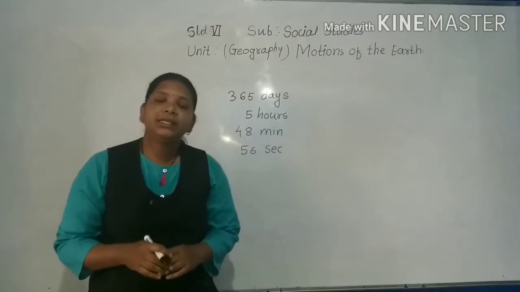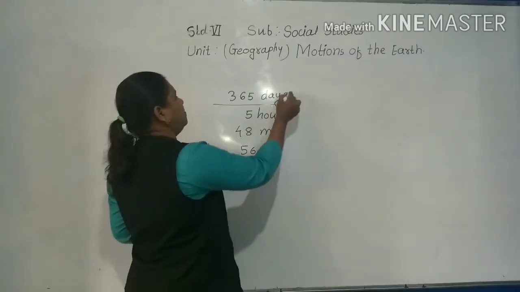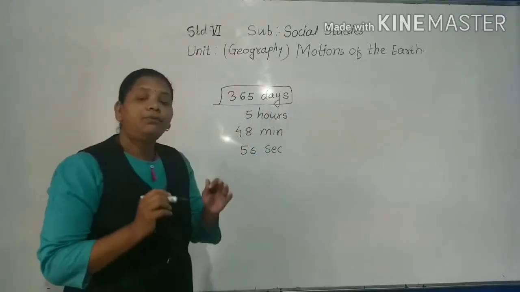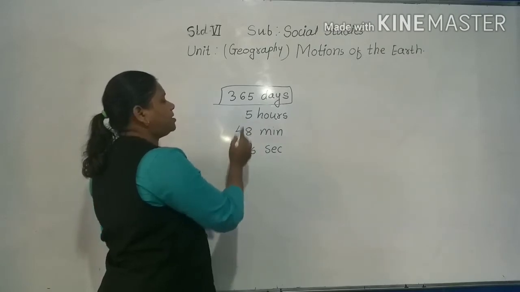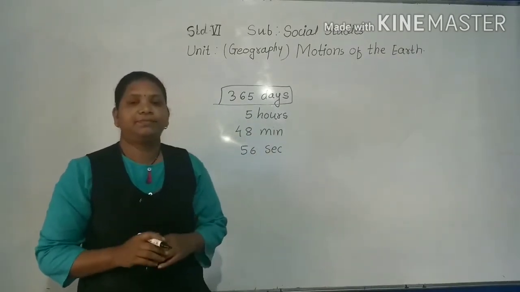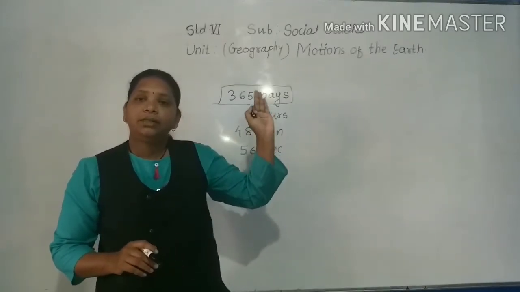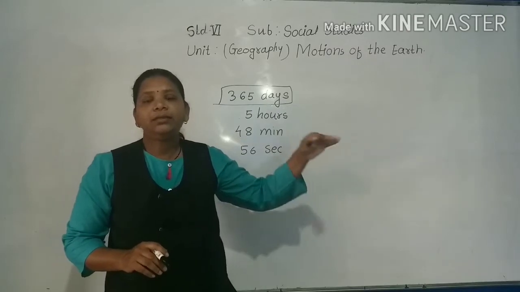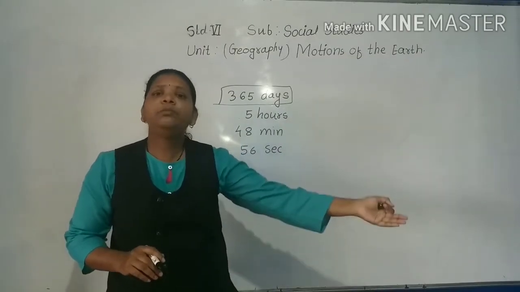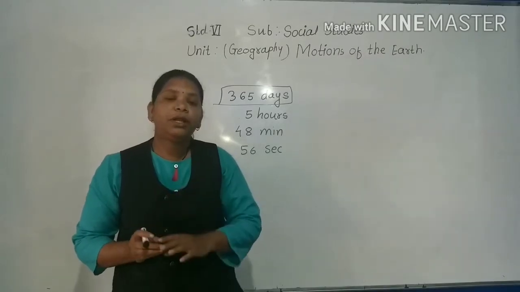And roughly we consider that a year has 365 days. And what about the 5 hours 48 minutes and 56 seconds? These are included in one more day, one extra day after every 4 years.